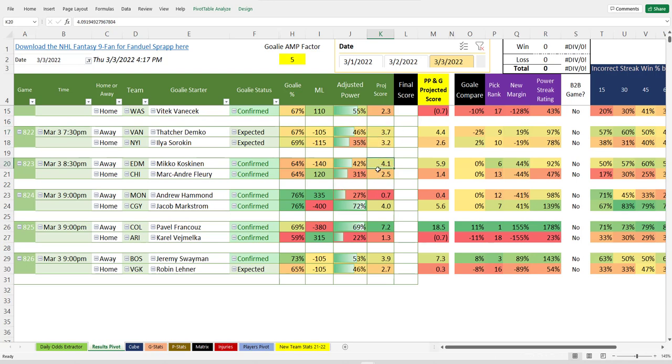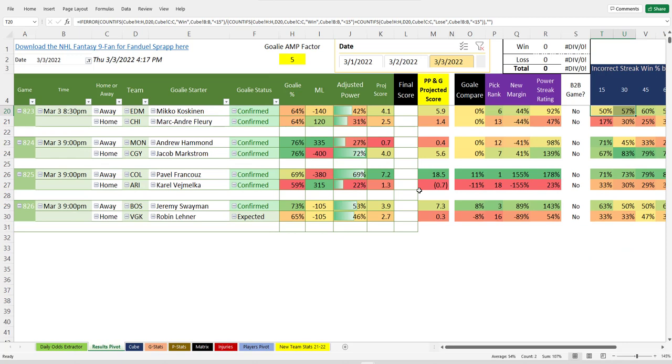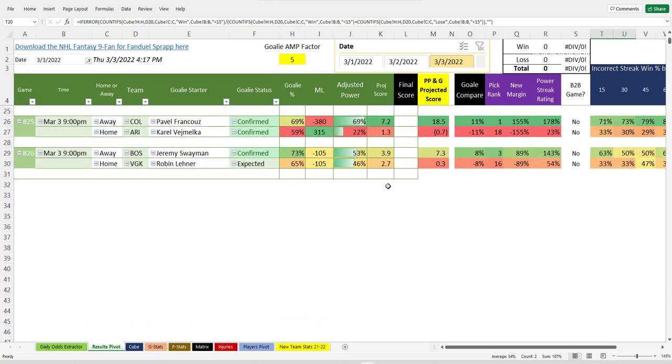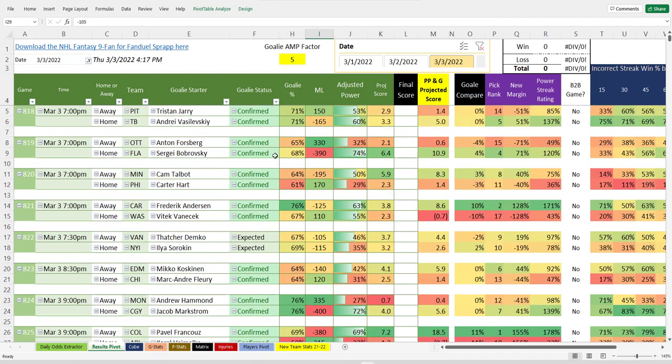Chicago, Edmonton. Thinks Edmonton by a goal. Goaltending matchup: Marc-Andre Fleury and Koskinen. Goalie compares the same, but the margin is still favoring an Edmonton playing better, certainly, than Chicago. And then the last game, I talked about Boston and the Knights a little bit. And it's only minus 105, but they are on the road. So it's a busy day, guys.